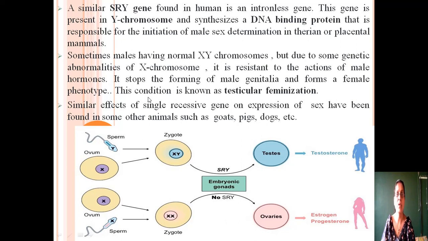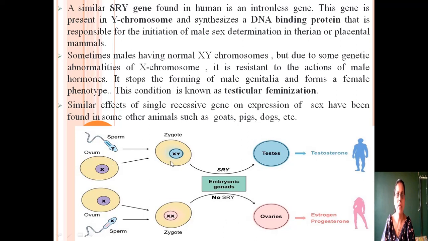This condition is known as testicular feminization because they have chromosomes like male, X and Y, but they develop the female characters. In that case, that is called testicular feminization. You can see in this diagram, this is the example of SRY gene. In that case, this is the sperm, this is the ovum.